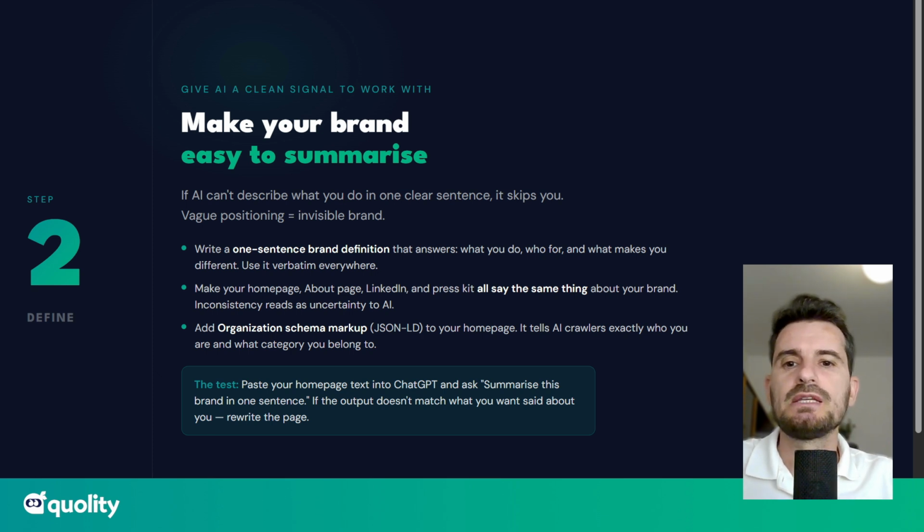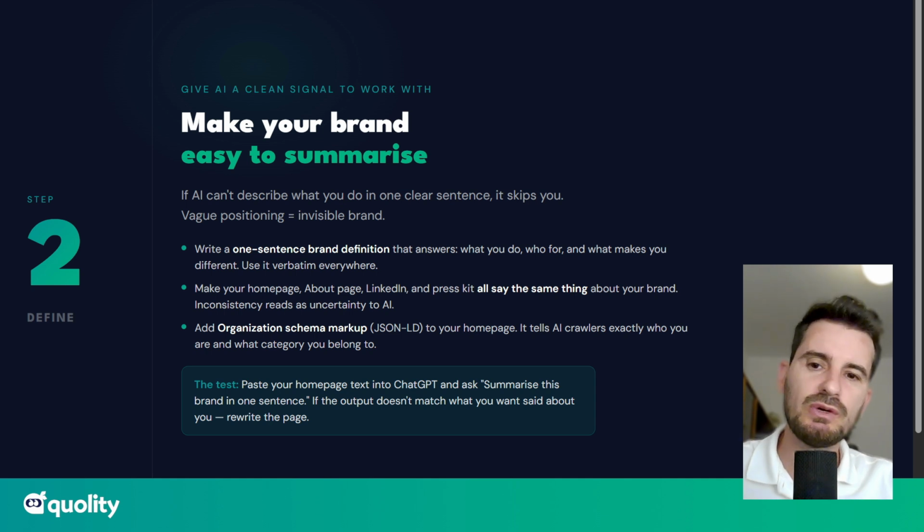Also add an organization schema markup, so a JSON-LD, to your homepage. It tells AI crawlers exactly who you are and what category you belong to. And here's an interesting test that you can do starting today. Paste your homepage text into ChatGPT and ask, summarize this brand in one sentence. If the output doesn't match what you want said about your brand, rewrite the page.